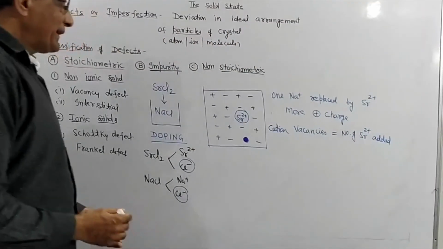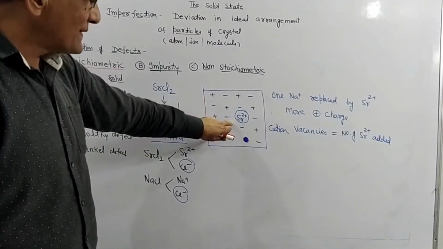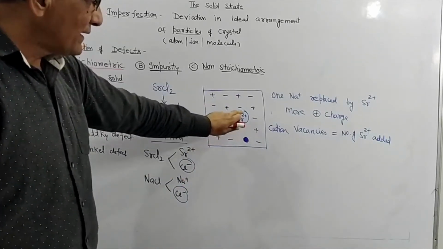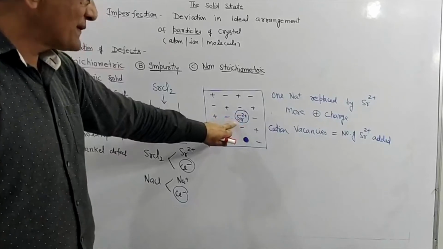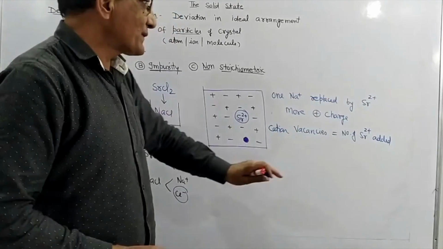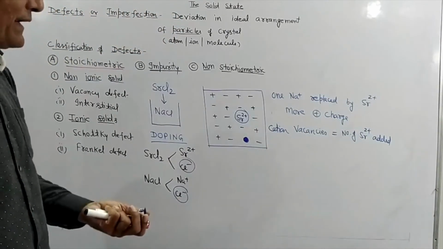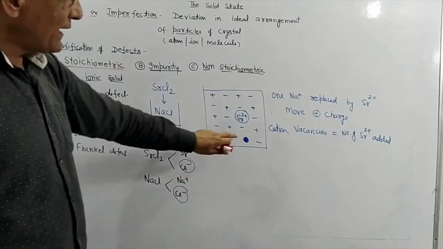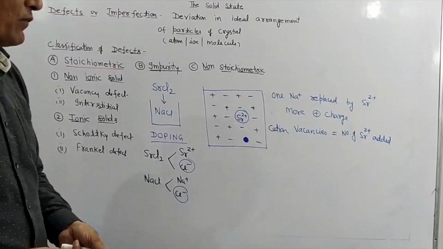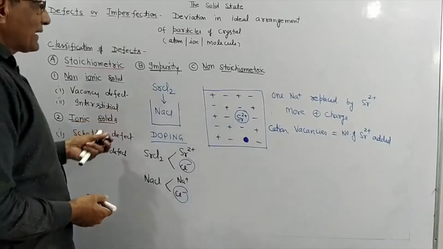Again I am going to repeat it. We have the addition of strontium chloride in this NaCl crystal. If one Na+ is replaced by one Sr2+, there will be more positive charge in the crystal. To maintain the electrical charge, cations move out from the crystal, so cation vacancies will be equal to the number of Sr2+ added.